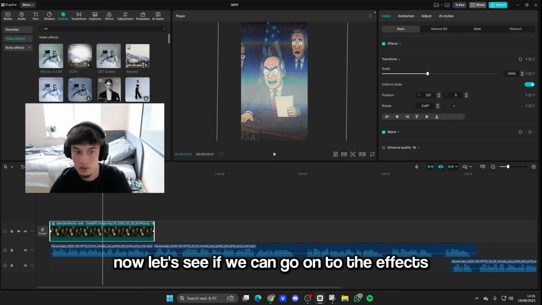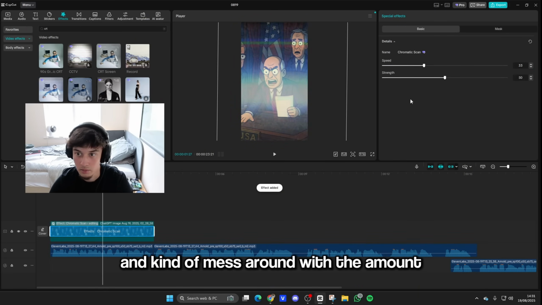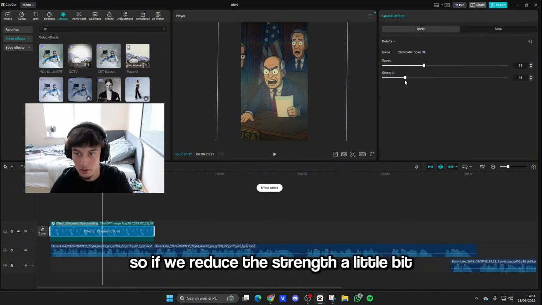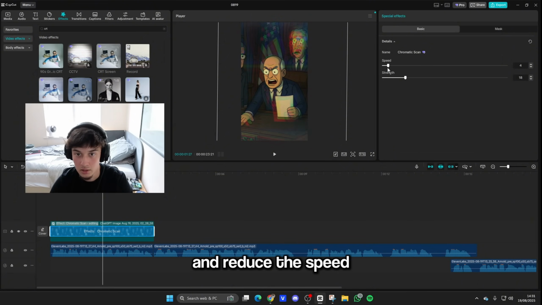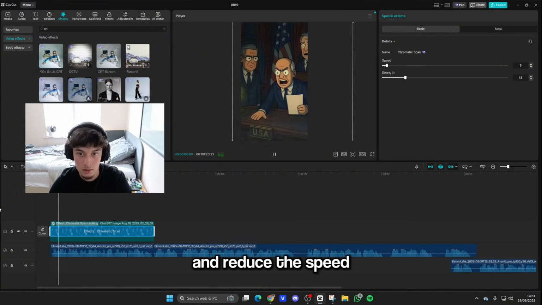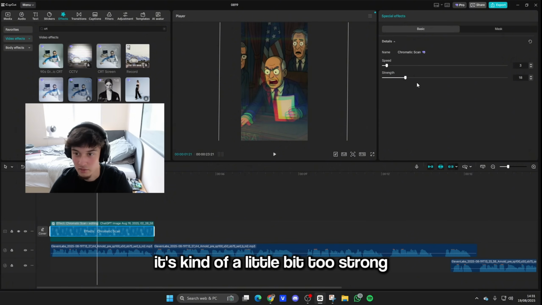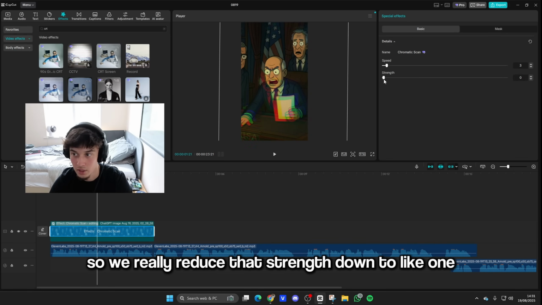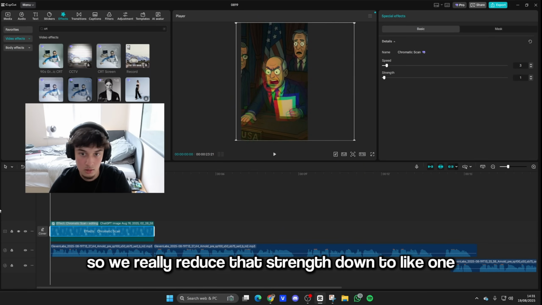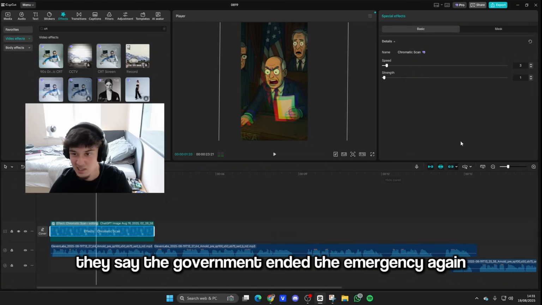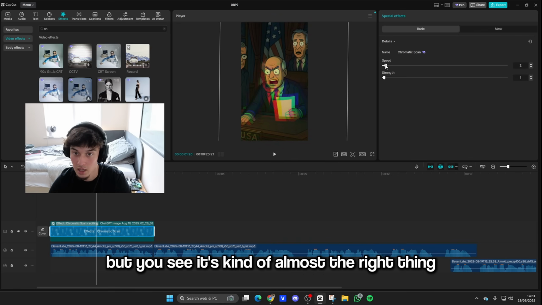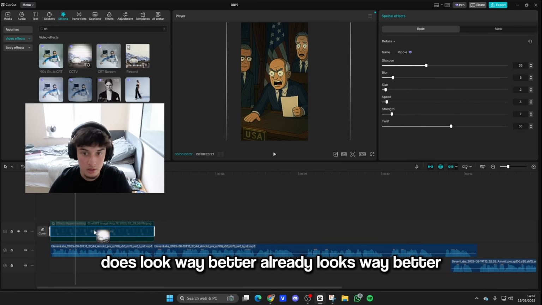Now let's see if we can go onto the effects and kind of mess around with the amount. So if we reduce the strength a little bit and reduce the speed, it's kind of a little bit too strong. So if we really reduce that strength down to like 1, yeah, it's still a little bit too much, but you see it's kind of almost the right thing. It does look way better already.